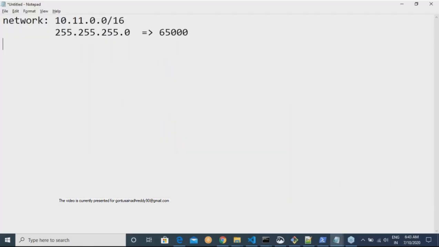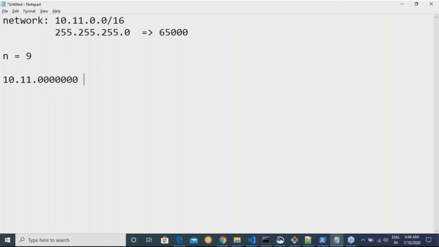For 500 devices, we know that 2 power n is approximately equivalent to 500, which comes to n = 9. So our subnet value would be 10.11, and let me add the bits: 1, 2, 3, 4, 5, 6, 7.